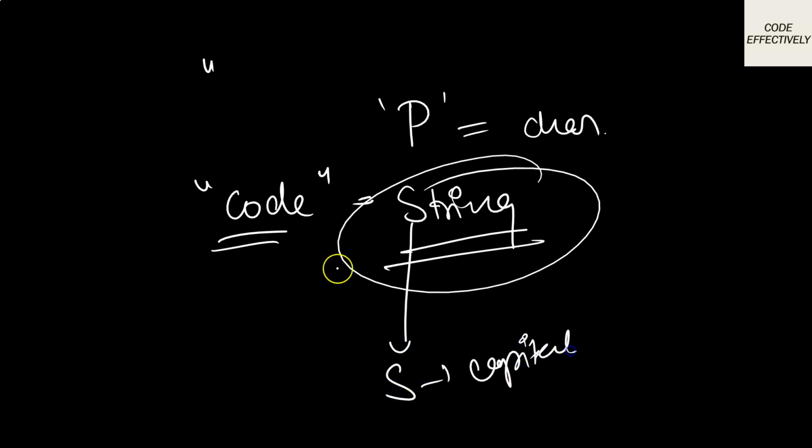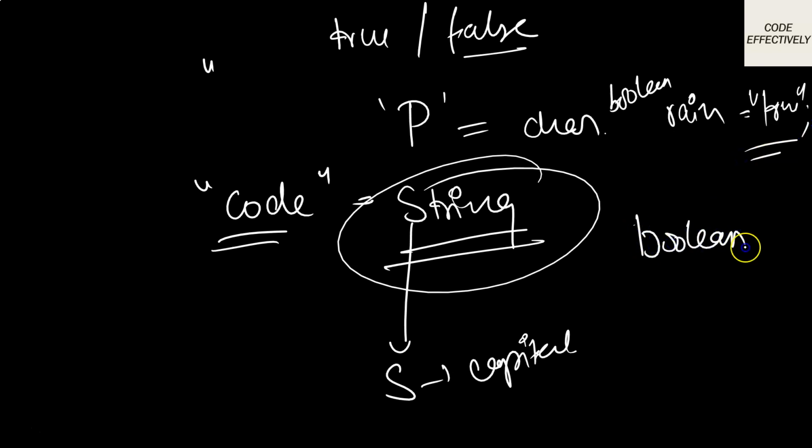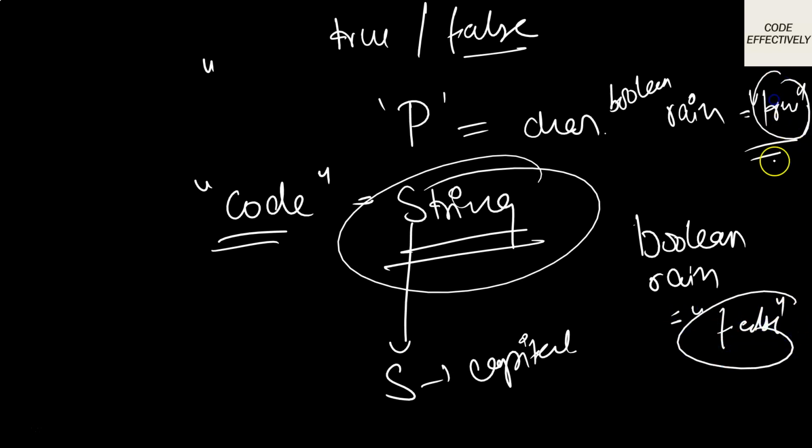Okay, but when you are storing something that could be true or false only. Let's say that today it will rain, so I say boolean rain is equal to true, so this means it will rain. Had it been that it will not rain today, I will put boolean rain equals false. So when you have a surety that the value is true or false, then use boolean data type.